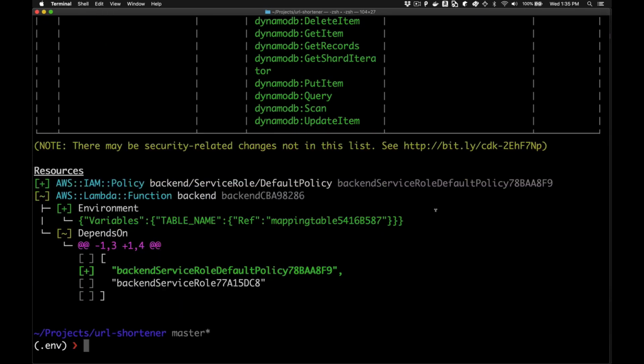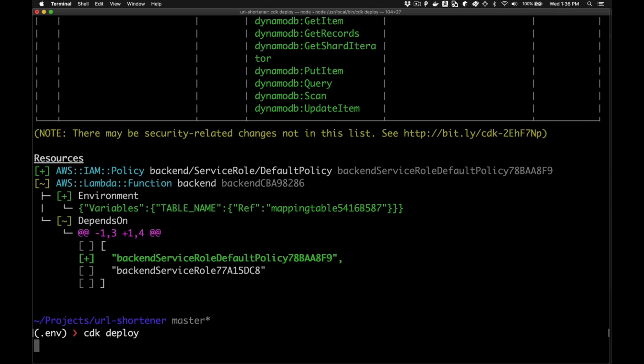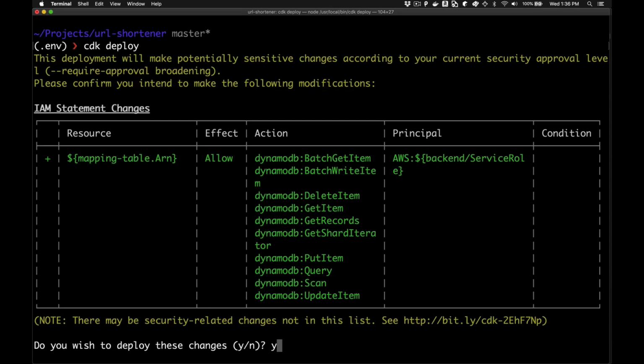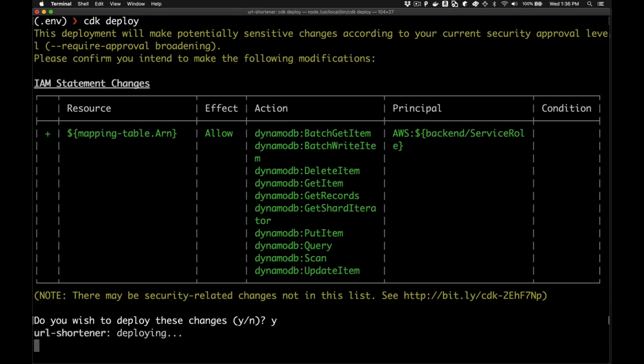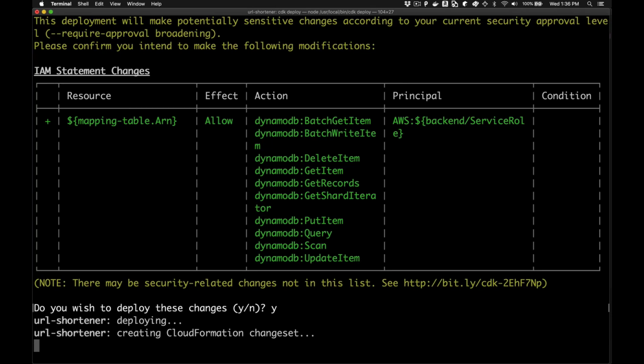Scrolling down to this next section, we can see all of the changes for our resources. So we've got this new policy that we just talked about that grants permission for our DynamoDB data. And then we can see our Lambda function already exists, but it's been modified. This environment variable table name has been added just like we talked about. And there's also this dependency to make sure the policy has been created. So all of that checks out. So let's go ahead and do a CDK deploy. We're going to acknowledge the security changes that we've already reviewed, and we're going to let this roll out and get this infrastructure provisioned.